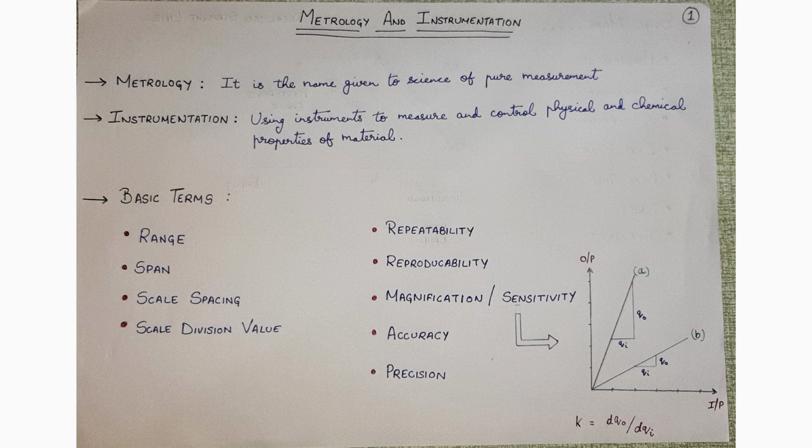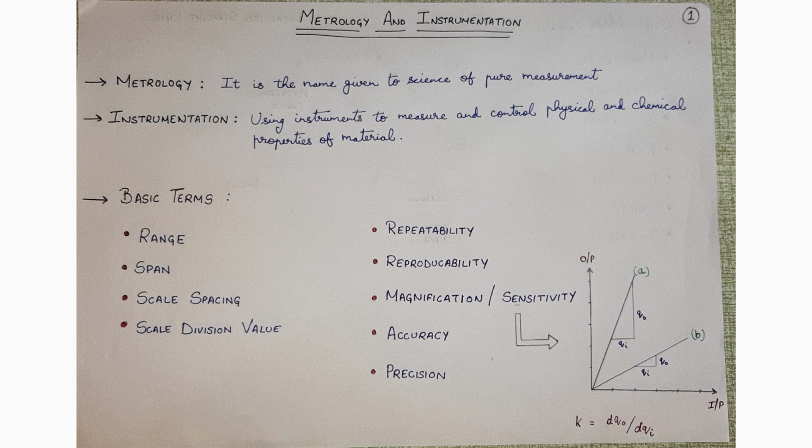Now second is span. Span represents the difference between the maximum measuring capacity and the minimum measuring capacity of the instrument. Let's say taking example of the same micrometer which was measuring 0 to 25 mm. So the span of measurement of this micrometer will be 25 mm, that is the maximum minus minimum capacity of measuring. Say for example, the thermometer that we took as example in range was measuring minus 10 degrees to 80 degrees. So the difference will give us the span of the thermometer, which is 80 minus minus 10, that is 90 degrees Celsius.